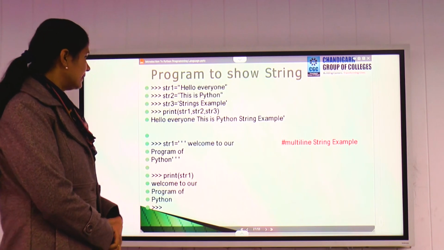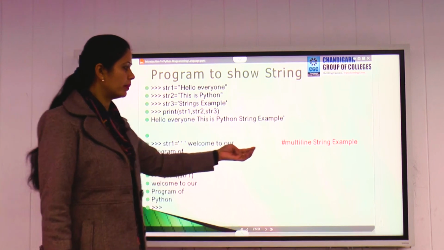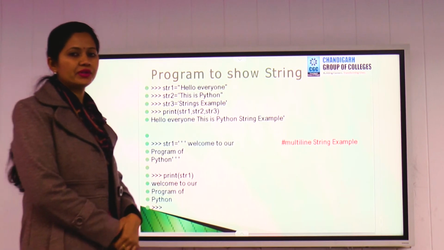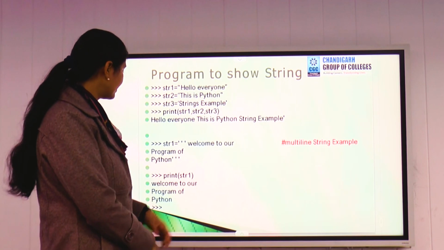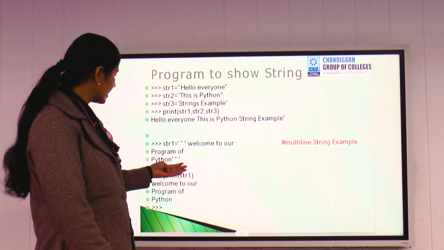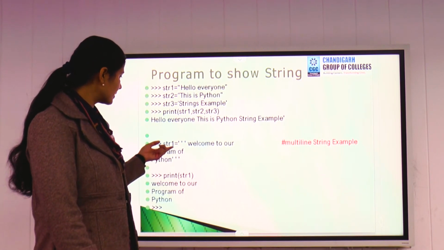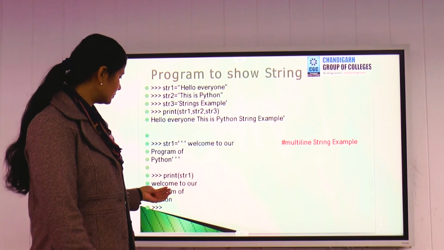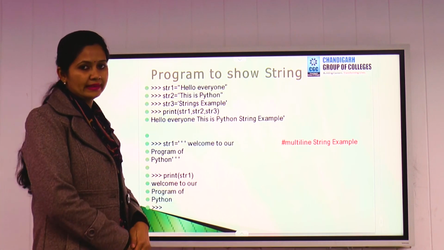Next, this is an example of a multi-line string. For a multi-line string, we use triple quotes. So here we have taken triple quotes. In string 1, we gave a multi-line string value in triple quotes. Once you print this string, it will give the result as you have written: Welcome to our program of Python.